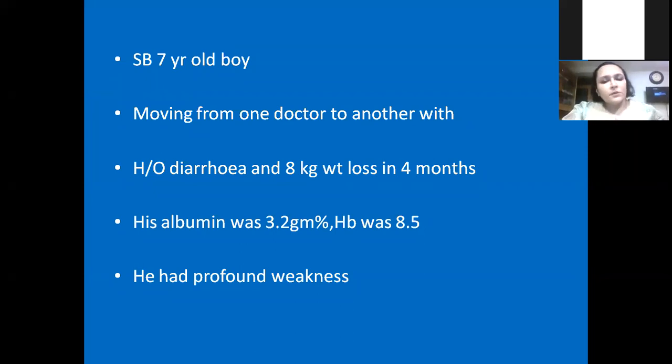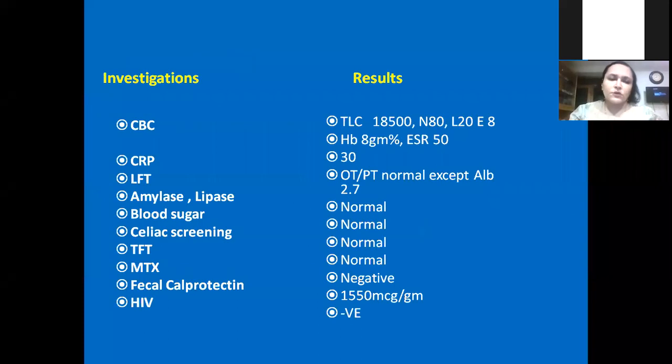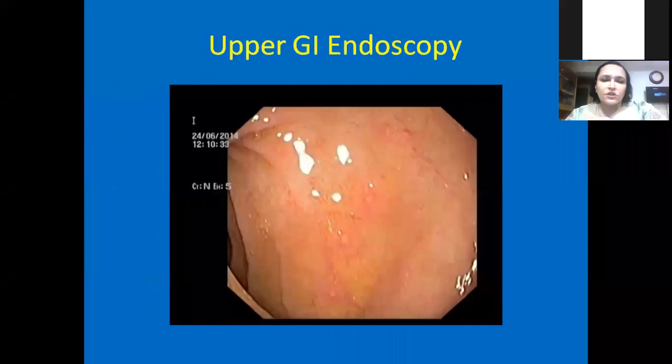His albumin was 3.2, hemoglobin was 8.5, and he had profound weakness. He stopped going to school, he was not doing any activity. He was a singer, and he even stopped going to his music class. So these were the investigations. We can see that again CRP was slightly high, and the albumin was 2.7 when we did it, and calprotectin was quite high, 1500. So we planned looking inside. Mantoux was obviously negative and serology negative.